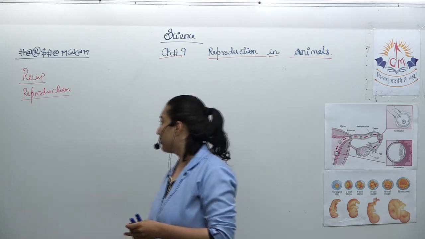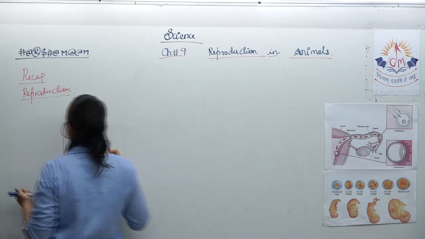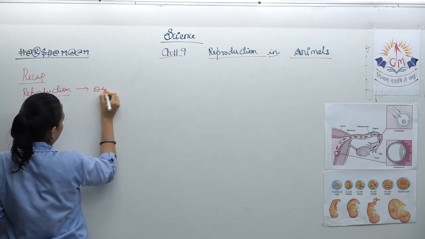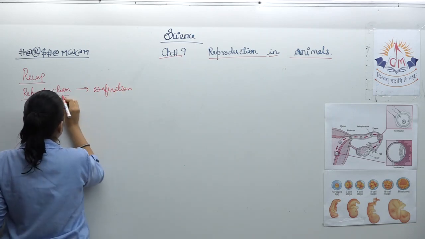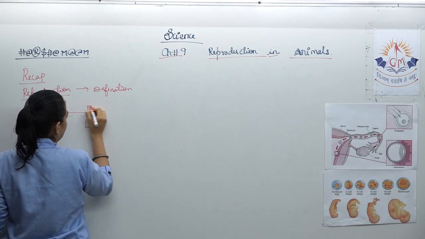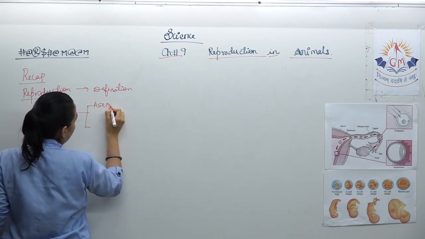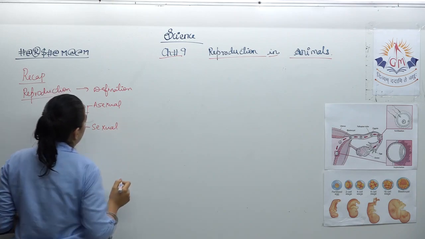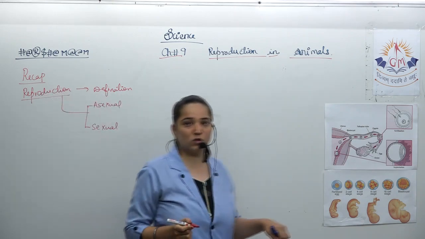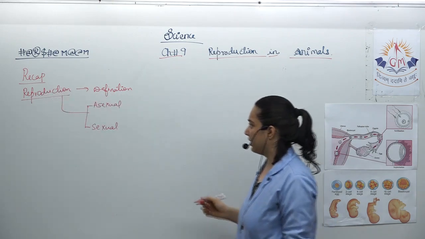And how many modes of reproduction are there? There are two modes of reproduction: asexual and sexual. In your material, both of them are given in detail.